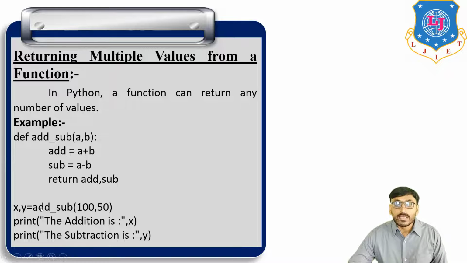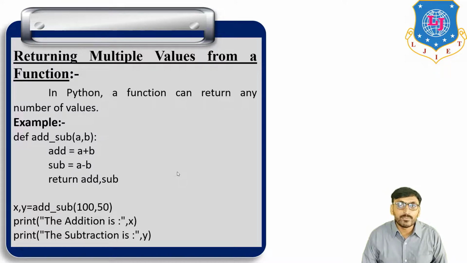Now if we call the function, this is the function name, with parameter a equal to 100 and b equal to 50, and the result is assigned to x and y. Then print the addition is x and the subtraction is y. This x value is transferred here and this y value is transferred here. So x is the addition and y is the subtraction. So this is returning multiple values from a function.